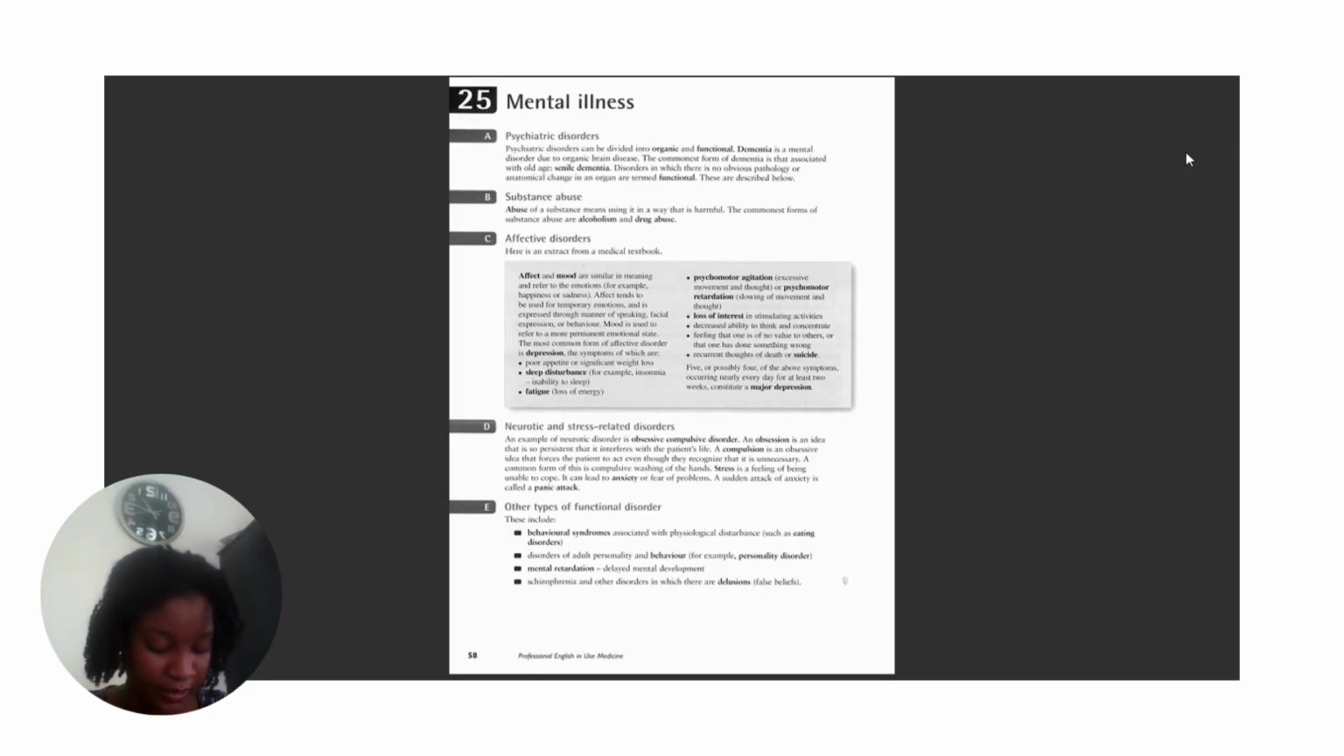This includes the behavioral syndromes associated with physiological disturbance, such as eating disorders, disorders of adult personality and behavior, for example personality disorder, and mental retardation, that is delay in mental development, and schizophrenia and other disorders in which there are delusions or false beliefs.